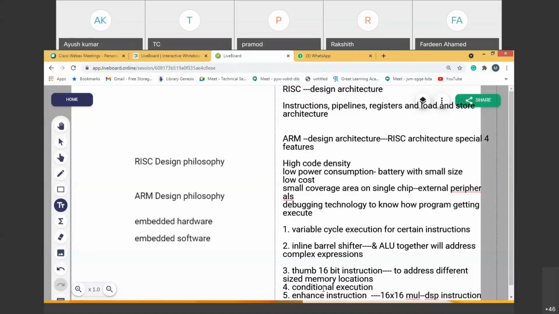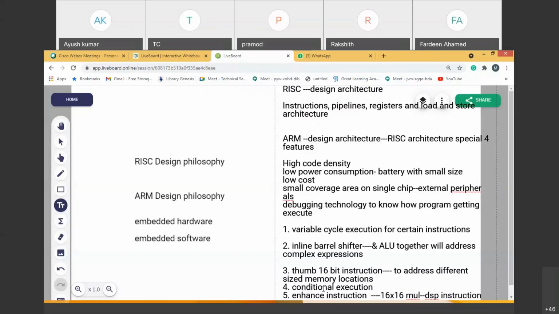Along with that, we have peripherals like timers, counters, Ethernet block, ADC, DAC, all of which connect the external world to the ARM device. Sometimes the ARM processor is also called the ARM core. Core is nothing but processor. Wherever you find the word core, it means processor.